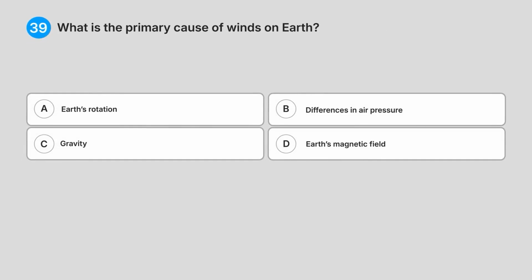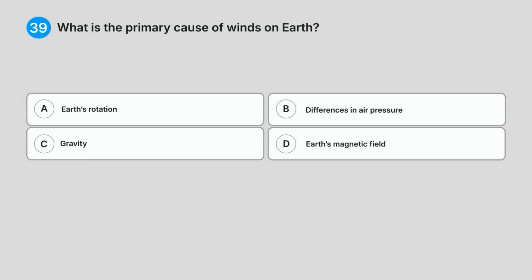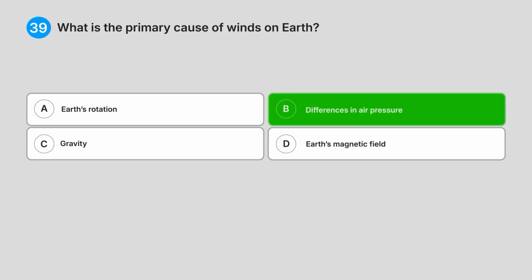39. What is the primary cause of winds on Earth? A. Earth's rotation. B. Differences in air pressure. C. Gravity. D. Earth's magnetic field. Do you know the answer? Correct answer, B. Differences in air pressure.